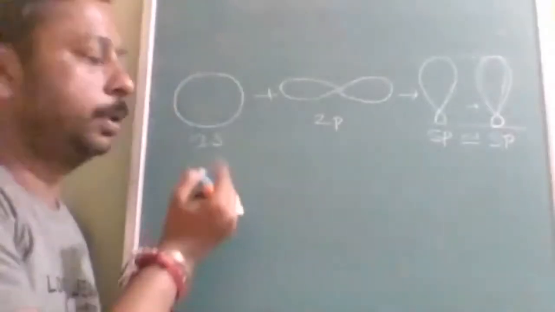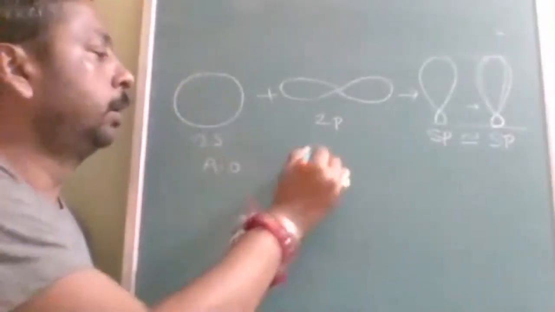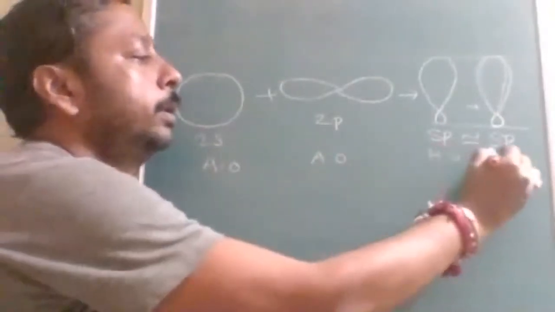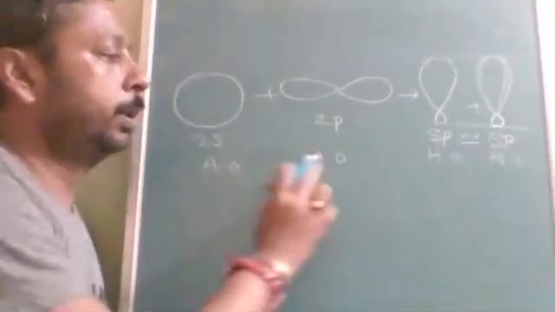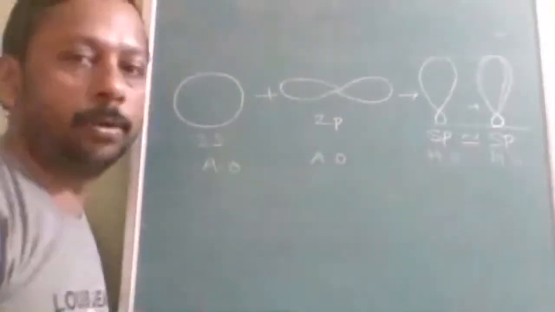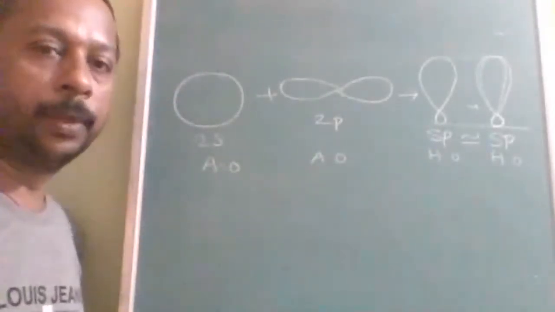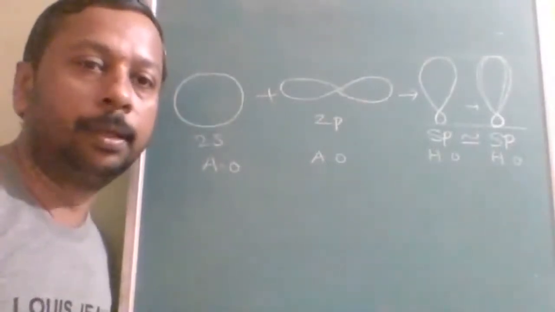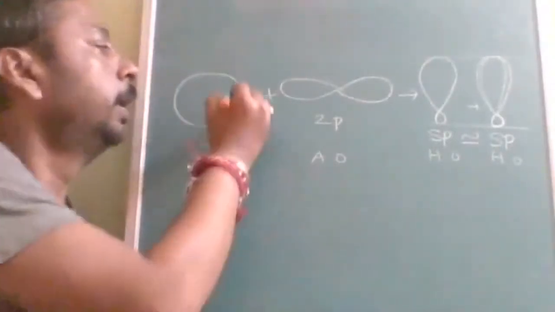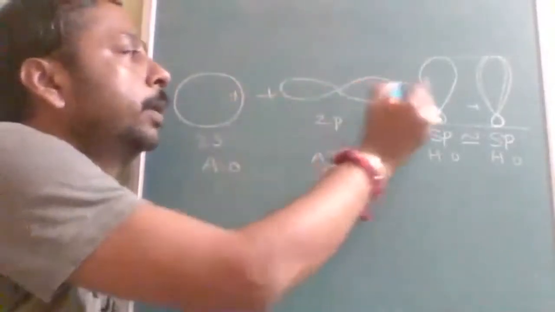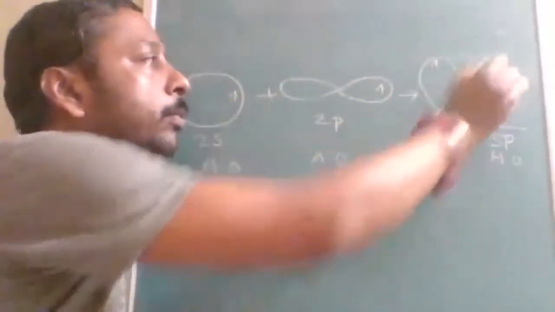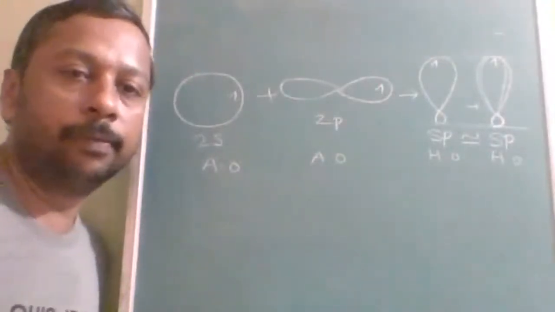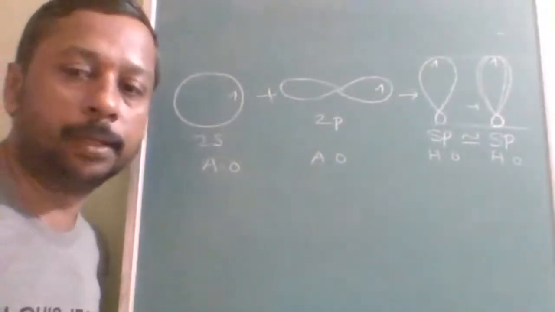Okay, this is an atomic orbital, this is an atomic orbital. This is a hybrid orbital, this is a hybrid orbital. The number of atomic orbitals is equal to the number of hybrid orbitals. So here it ends with the valence bond theory. Now the s orbital has got one electron, and the other also has one electron, so they both will be given one electron. Now it comes to the valence shell electron pair repulsion theory.